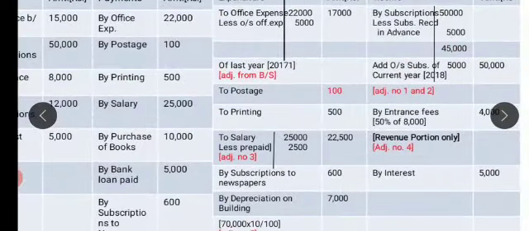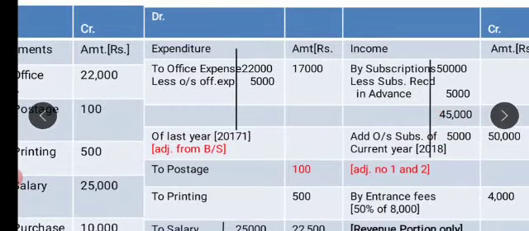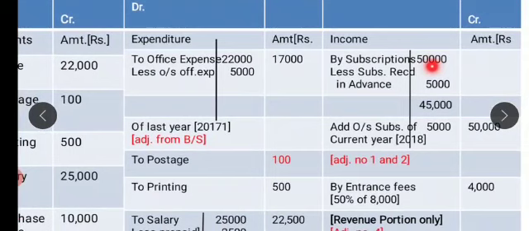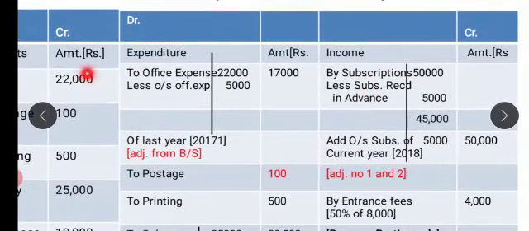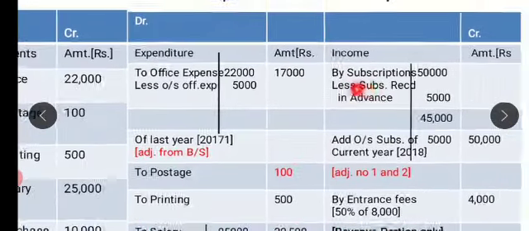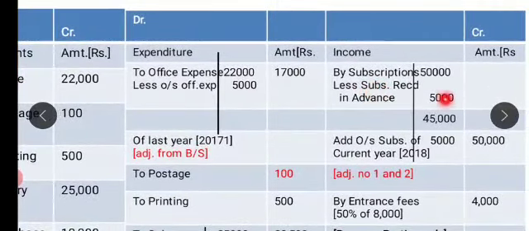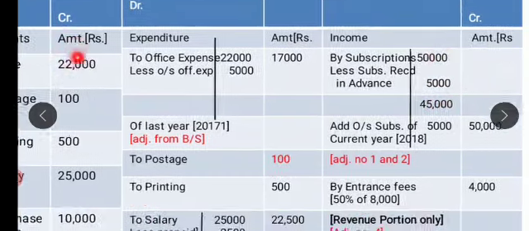Subscriptions are 50,000. Now this 50,000 is the amount which is received. In the adjustments I have outstanding subscriptions as well as advance subscriptions. Advance is received for the next year. So whatever advance is received, that is adjustment number 2, 5,000. Deduct that 5,000, as it is the income of next year, so it is not going to be considered. So I will write here 45,000, 50 minus 5.